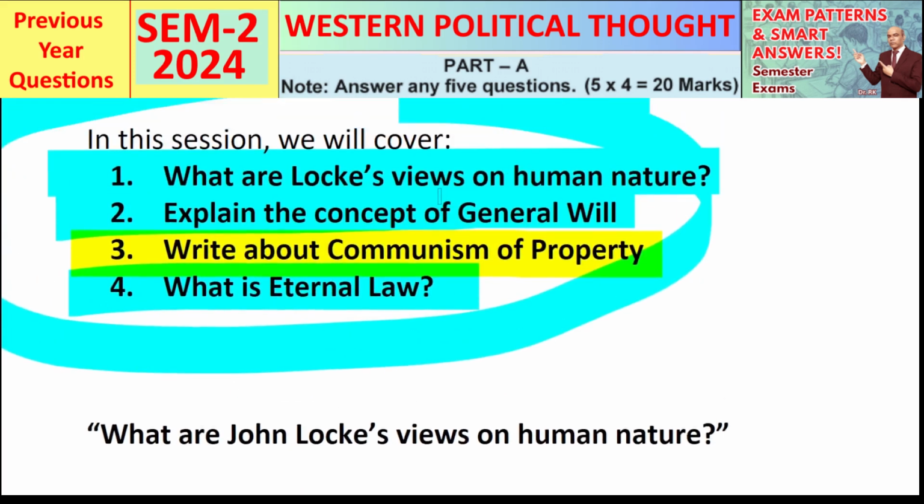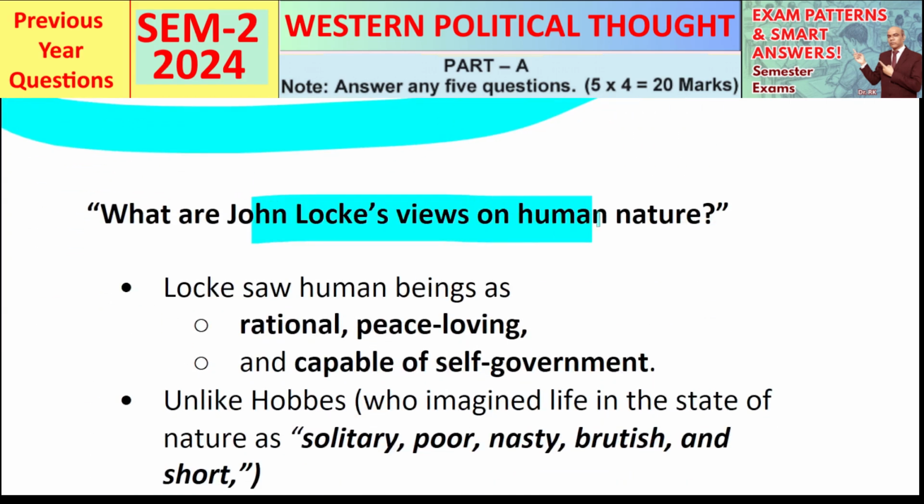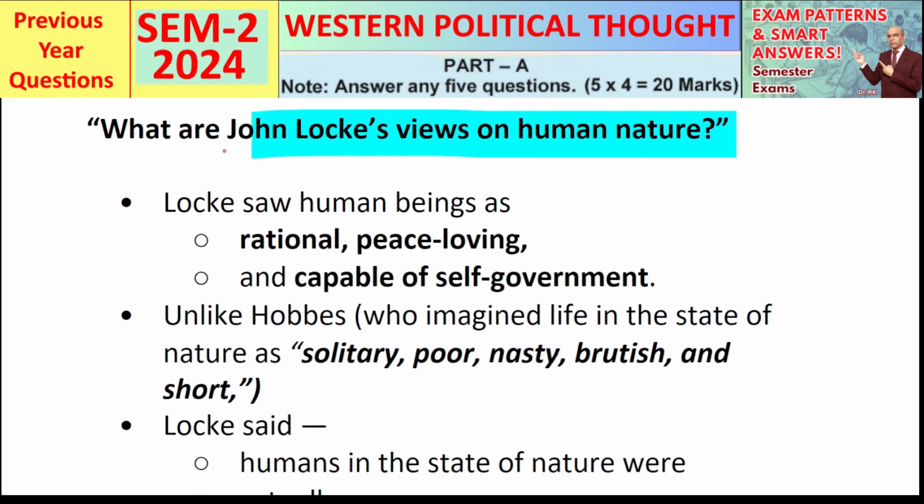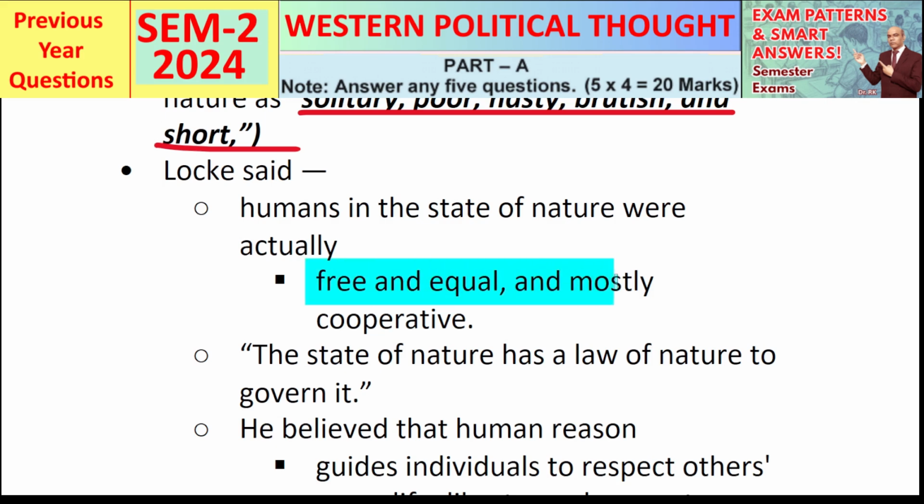Let's start with a common but crucial question. What are John Locke's views on human nature? Now, remember, this isn't just about quoting Locke. It's about showing how his view of human nature shaped modern liberalism. So, what did Locke believe? Locke saw human beings as rational, peace-loving, and capable of self-government. Unlike Hobbes, who imagined life in the state of nature as solitary, poor, nasty, brutish, and short, Locke said, hold on, humans in the state of nature were actually free and equal, and mostly cooperative.